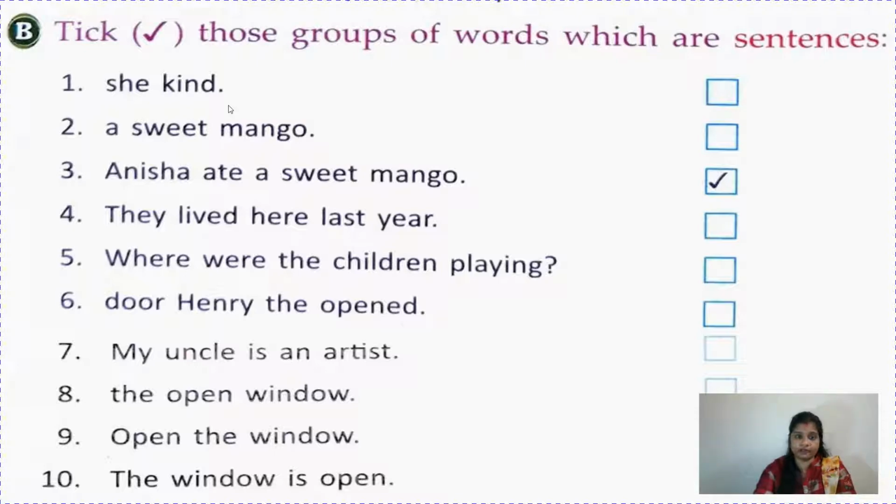But when we write "Anisha ate a sweet mango," then it's correct. Why? Because it is following both the rules. First rule, that it's a group of words which is giving a complete meaning, and second, that it begins with a capital letter and ends with a full stop. So it's a sentence. It is correct.